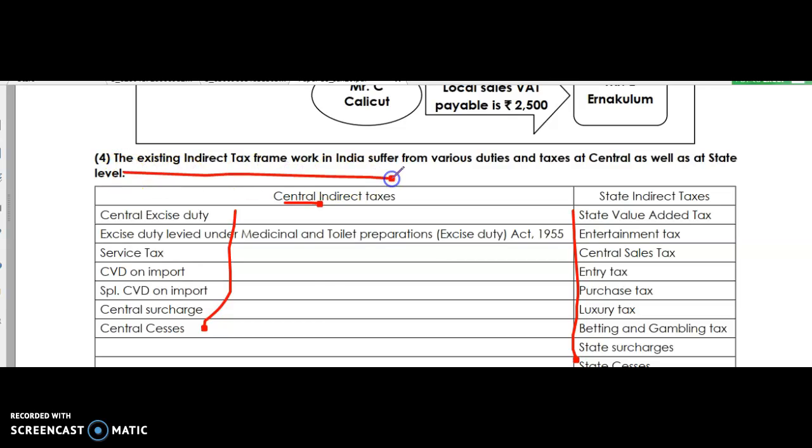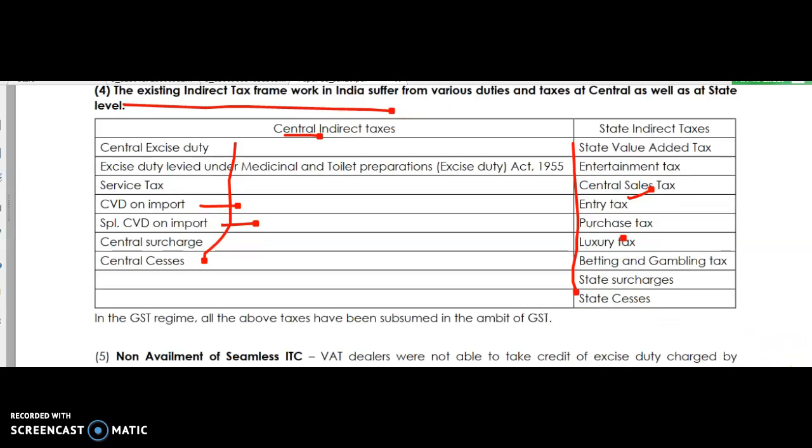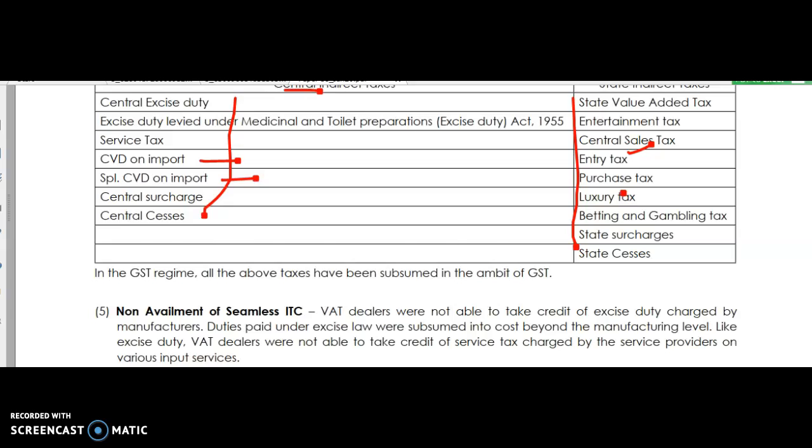This one is also very important. Taxes which have been subsumed: under the CGST Act, central excise duty, service tax, CVD on import. Here IGST will be levied on import, CVD on import, special CVD. Like this, entry tax, purchase tax, luxury tax. These are the taxes that have been subsumed now.